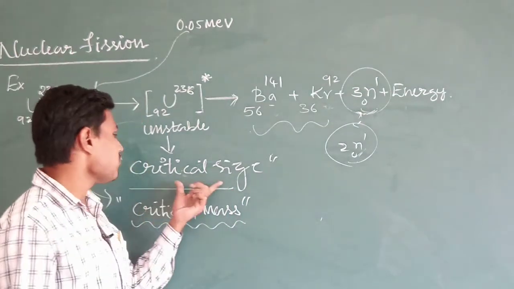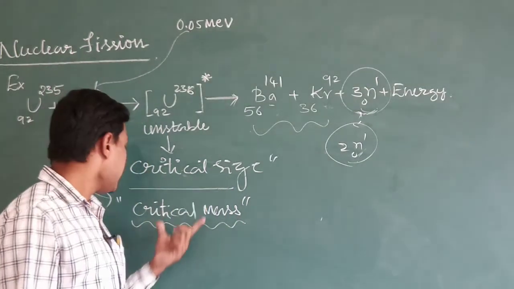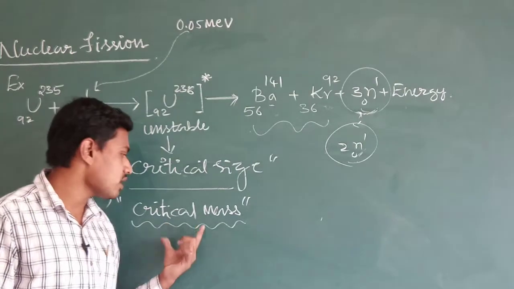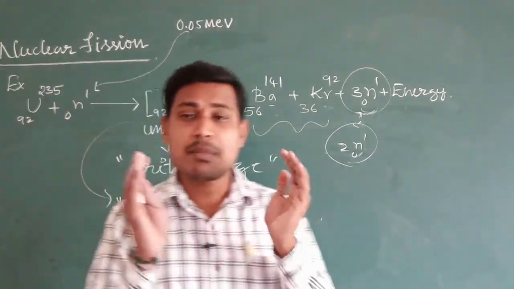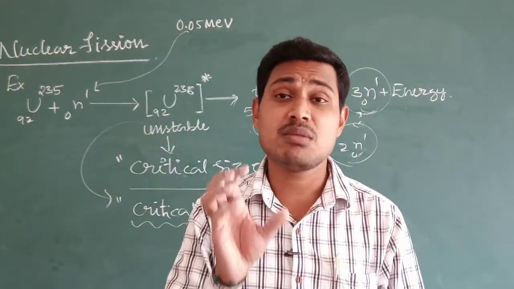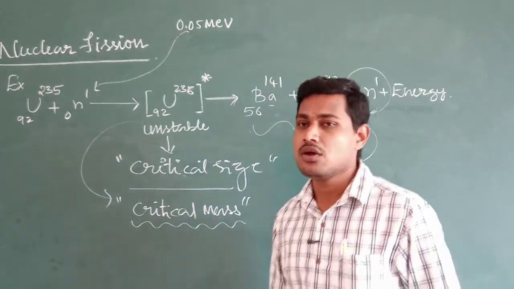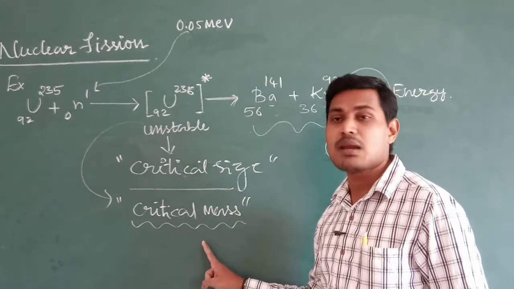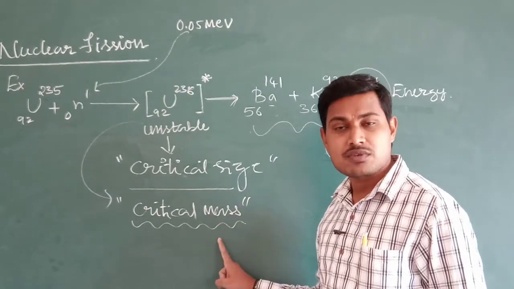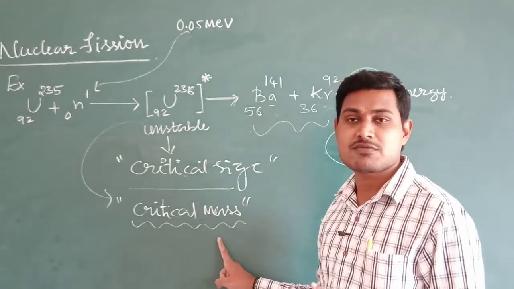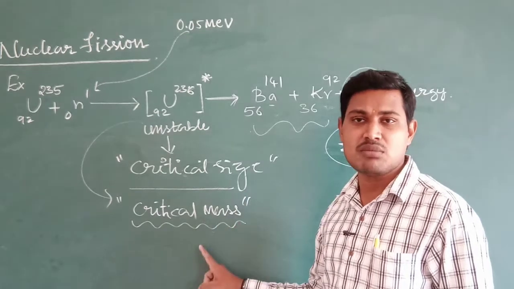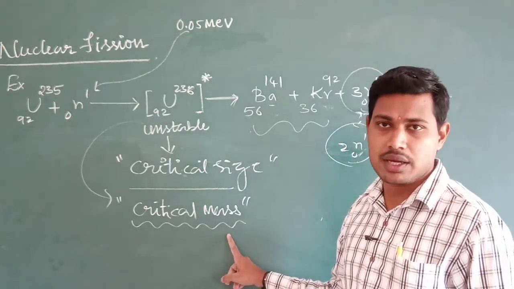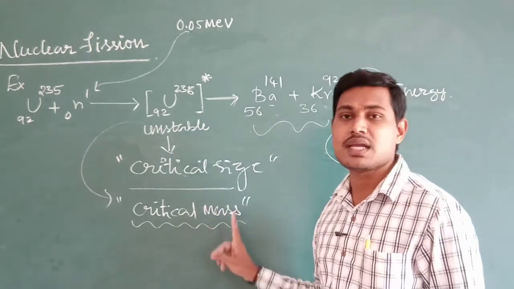That minimum value is nothing but critical size. And critical mass is the minimum mass of a fissionable material corresponding to the critical size. So a minimum mass of fissionable material will be required, and that minimum mass is the critical mass.